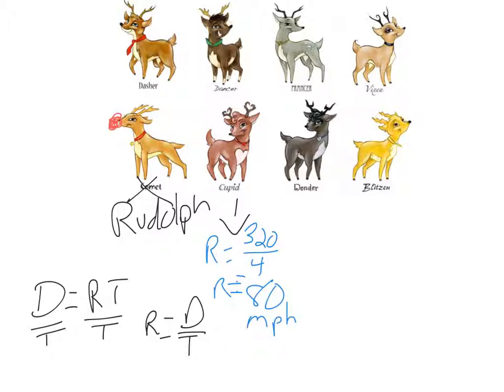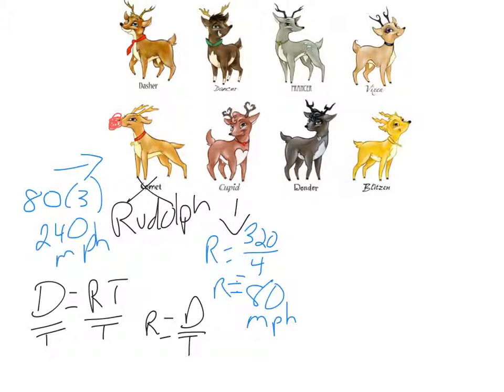All right, so from there, we're going to talk about Rudolph. There he is. It said that Rudolph flies 3 times as fast as Cupid. Well, we just found out that Cupid goes 80 miles per hour. So Rudolph goes 3 times as fast as that, so we should take the 80 and do what with it? Hopefully you multiplied it by 3. So 80 times 3 would be how fast Rudolph could go. And if you put that in your calculator, you'd see that he goes 240 miles per hour.